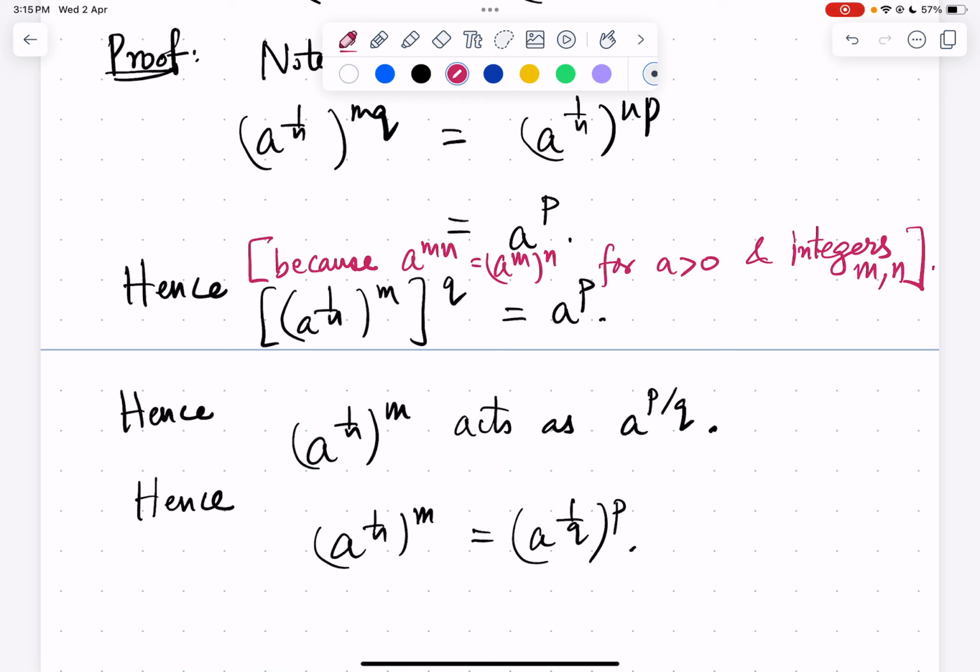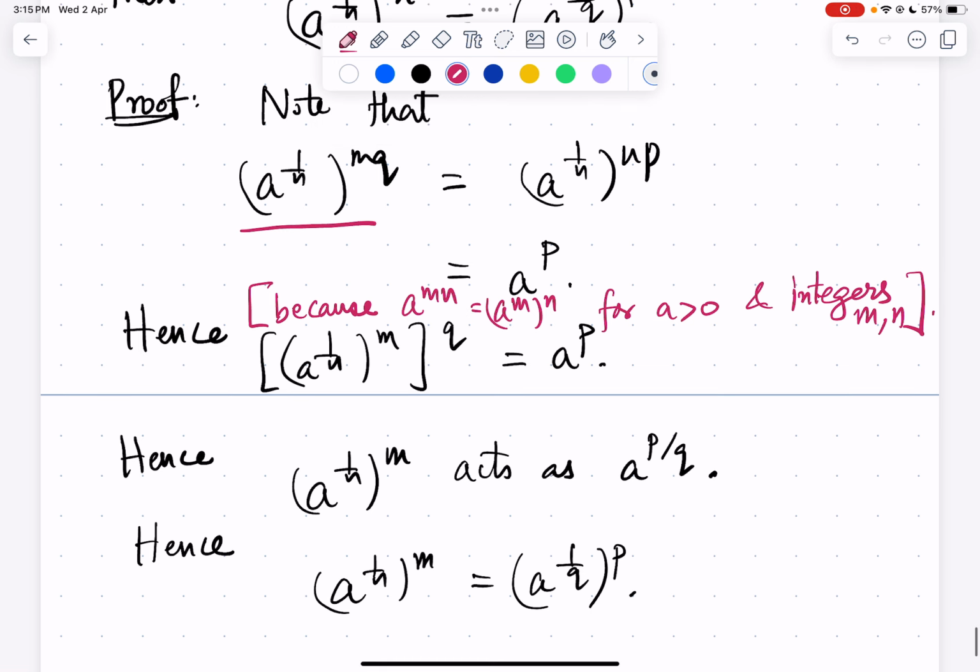And this is intuitively true if you think about it. So we use this property, and hence a power 1 by n power mq, we wrote this as successive powers, a power 1 by n power m power q. So we use the above property, a raised to a product.